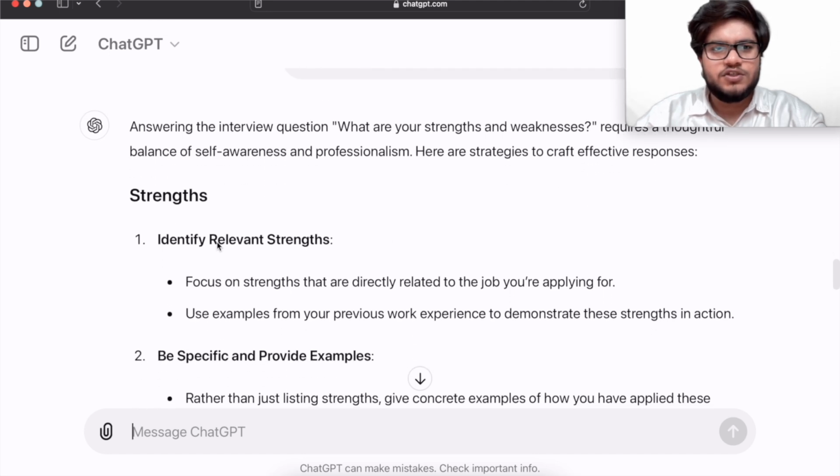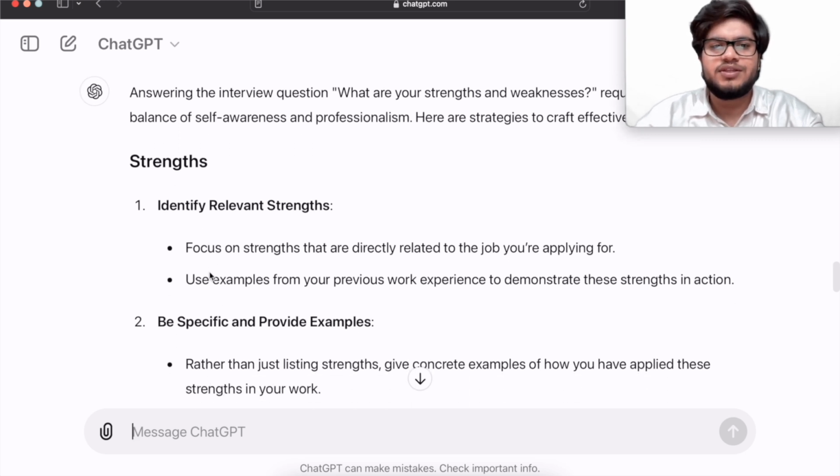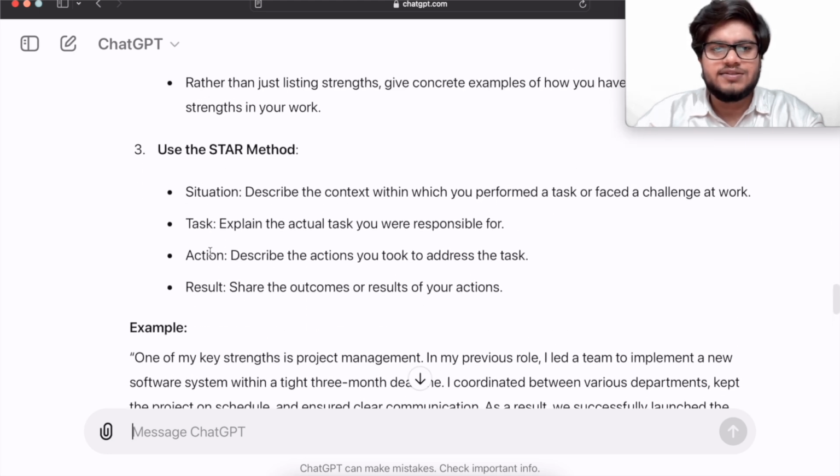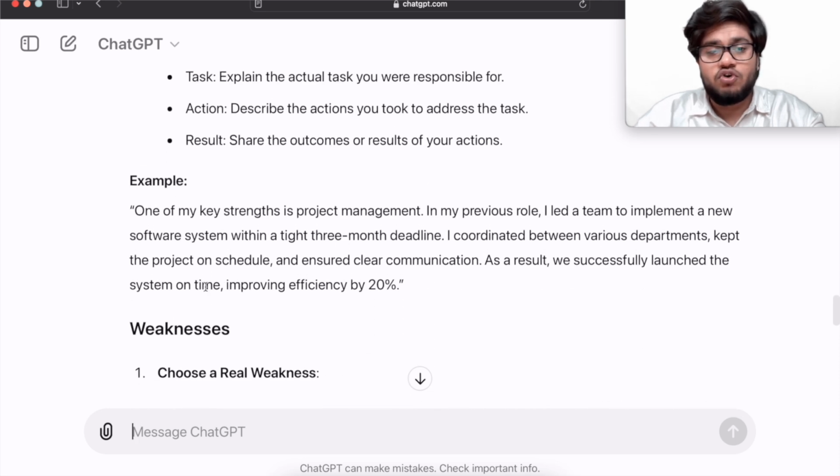So for strengths, first you need to identify relevant strengths. Focus on strengths that are directly related to the job you are applying for. For example, if it's a video editing job, you need to say that your greatest strength is video editing, or give some examples, or use the STAR method: situation, task, action, result. It also gives you an example. One of my key strengths is project management. In my previous role, I led a team to implement a new software system within a tight 3-month deadline. I coordinated between various departments, kept the project on schedule, and ensured clear communication. As a result, we successfully launched the system on time, improving efficiency by 20%.